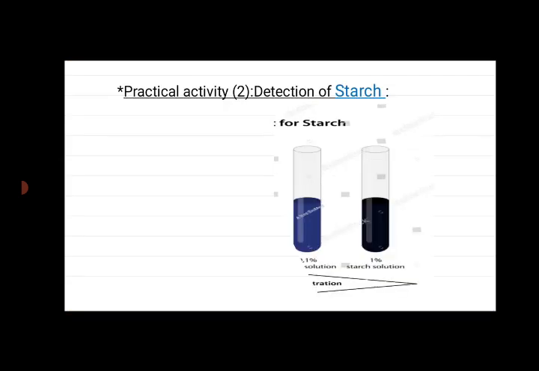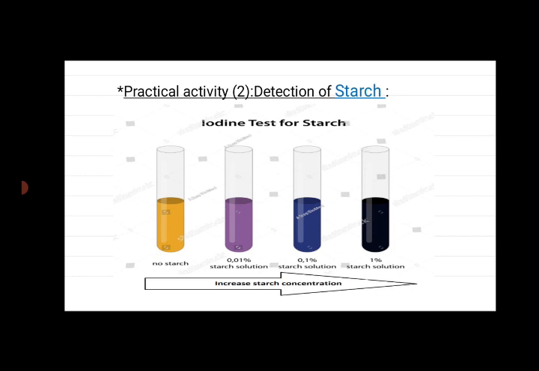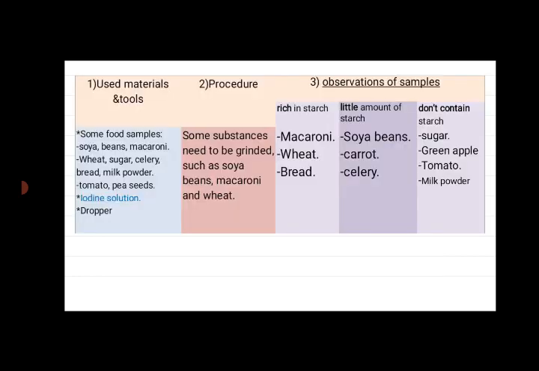Practical activity 2, detection of starch. Use the materials and the tools in detection of starch. Some food samples: soya beans, macaroni, wheat, sugar, celery, bread, milk powder, tomato, pea seeds. Iodine solution and dropper. Procedure: some substances need to be ground, such as soya beans, macaroni, and wheat.